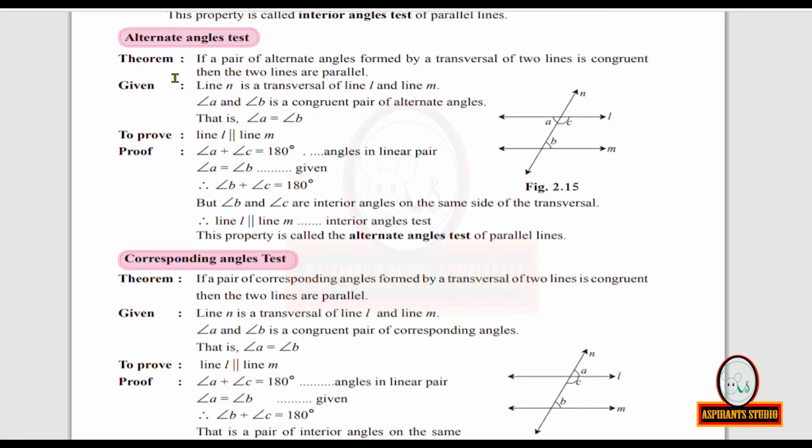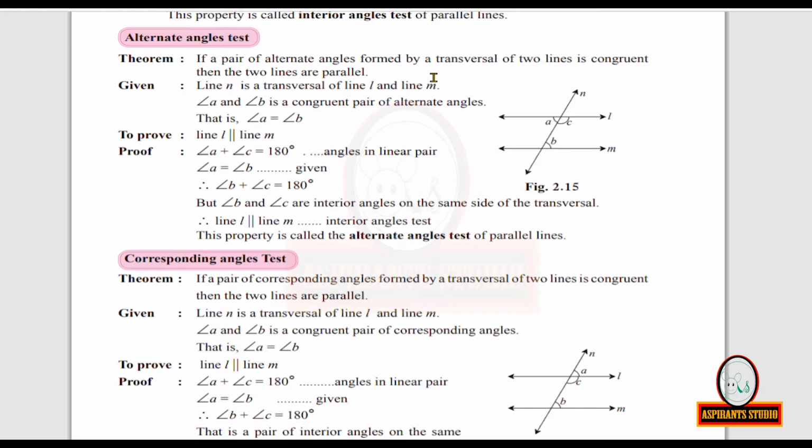The statement of the alternate angles test is: if a pair of alternate angles formed by a transversal of two lines is congruent, then the two lines are parallel. So we are given line N is the transversal of lines L and M. Look at the figure.